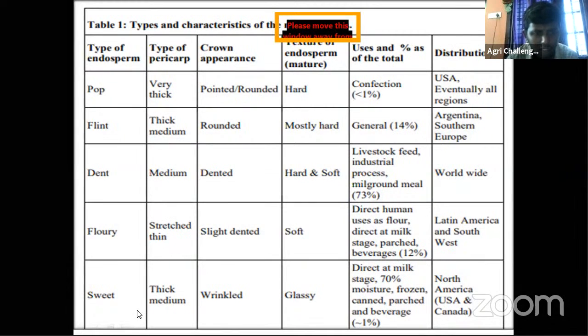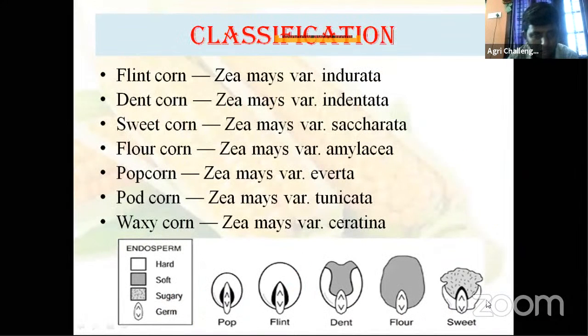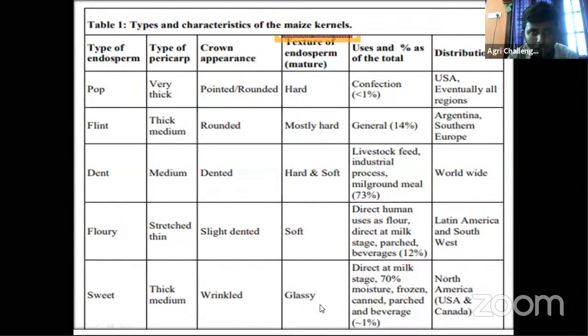Okay. Then sweet corn: thick to medium pericarp, the crown appearance is wrinkled. Then the endosperm texture is glossy. Uses of this one are direct consumption at milk stage, table purposes. 75% moisture is there in sweet corn during harvest time for consumption purposes. Then fodder, canned, purchased, and beverage purposes. Then distribution, North America, USA, Canada, and now sweet corn is cultivated in most countries.